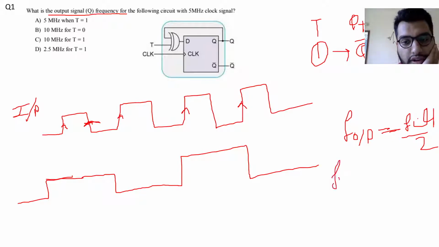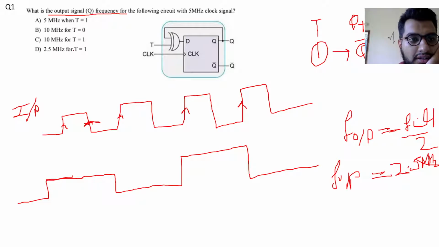So f output will be equal to 2.5 megahertz. But this condition is satisfied only when T is equal to 1. So we have this answer: f is equal to 2.5 megahertz for T equal to 1. Frequency gets divided by 2. So the answer to this question, what is the output signal frequency for the following circuit with a 5 megahertz clock signal, is 5 by 2, that is 2.5 megahertz for T equal to 1.